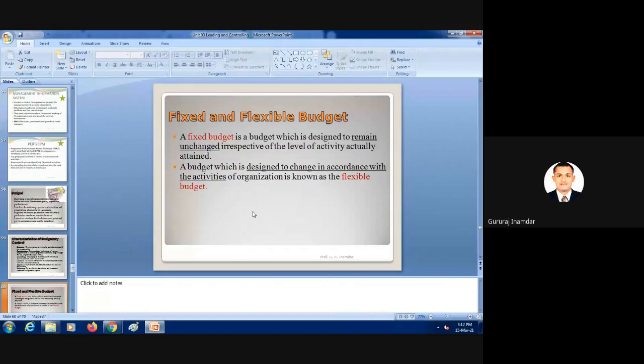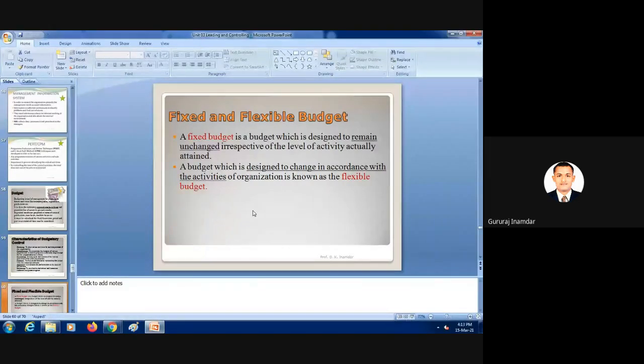These are the types. A fixed budget is a budget which is designed to remain unchanged irrespective of the level of activity actually attained. Fixed budget is nothing but fixed and flexible budget. For example, initial investment is a fixed budget. Say you bought industry land for 10 lakh rupees and started work, this is a fixed budget. It will not change, because we have invested it at the initial time.